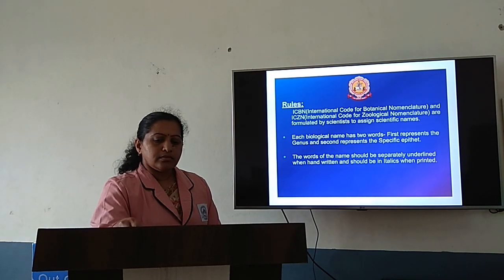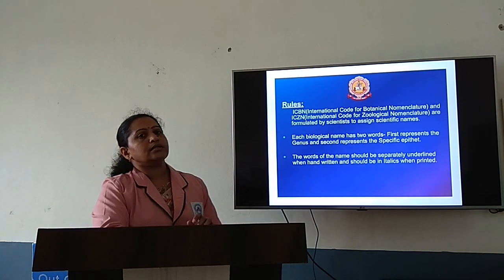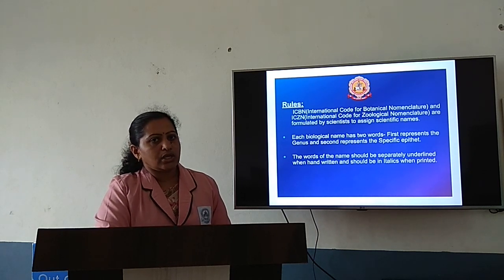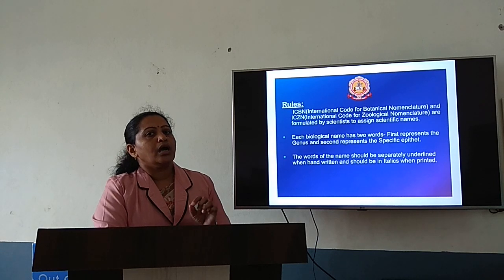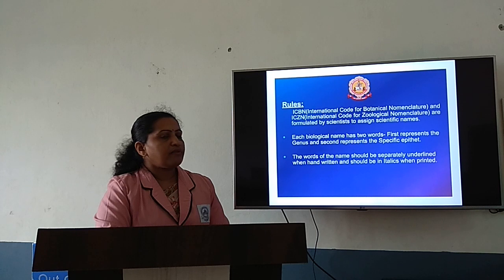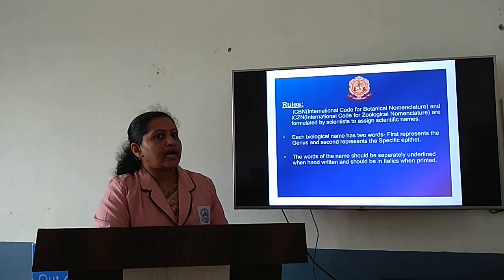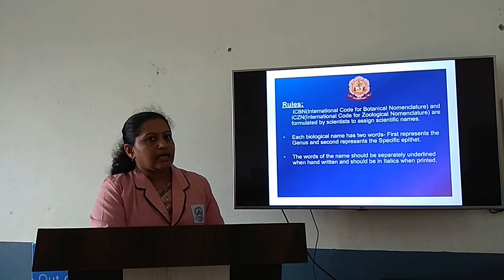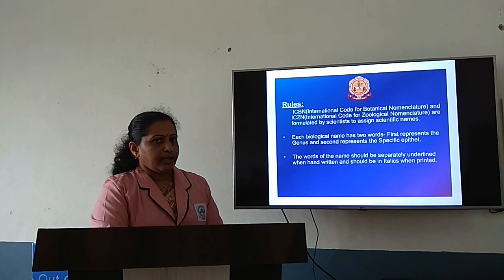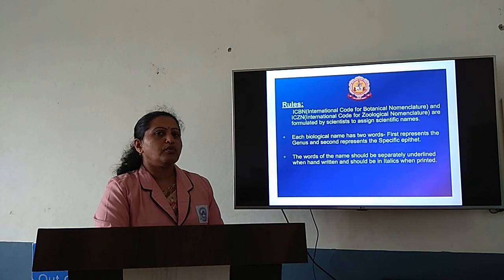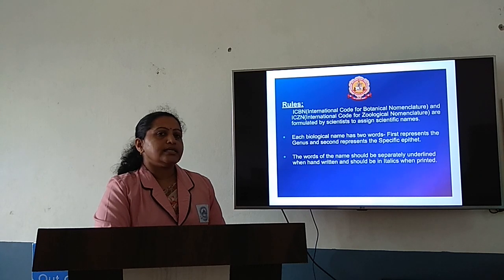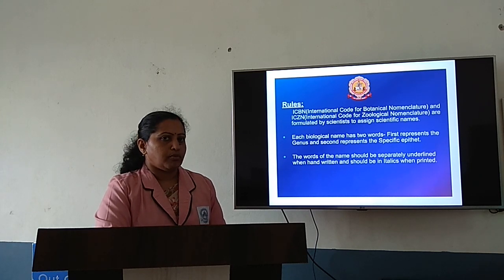Let us discuss some of the criteria and principles that are given by some international organizations for naming an organism. There are certain organizations which have assigned certain principles as well as criteria for naming an organism. They are ICBN, that is International Code for Botanical Nomenclature, and ICZN, that is International Code for Zoological Nomenclature.